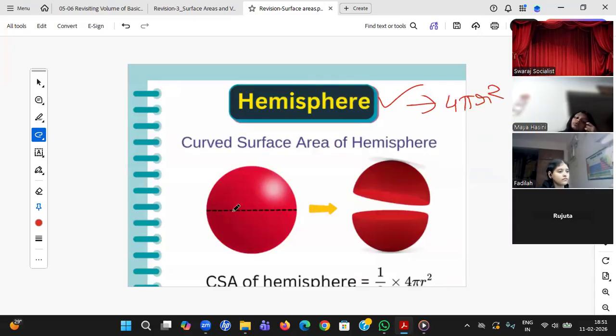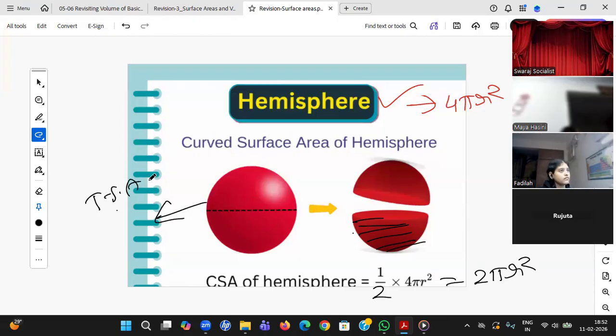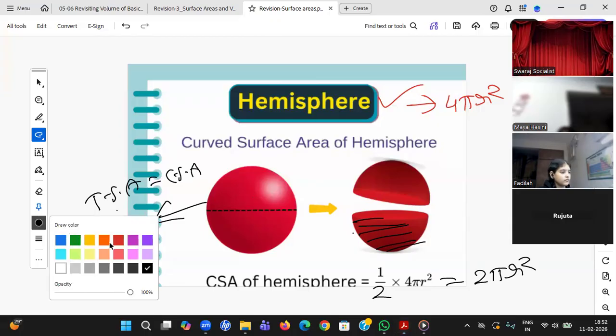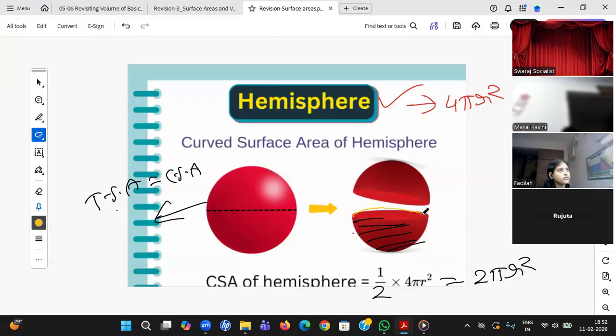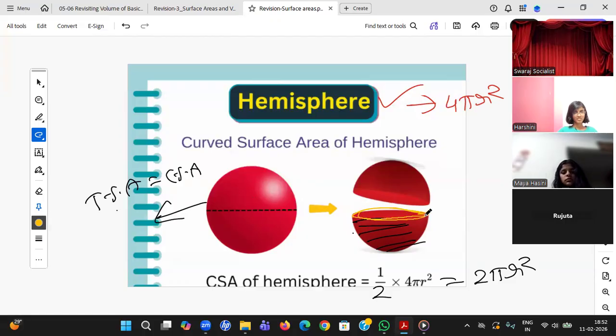Now I want to cut this. If I cut this, I am able to see 2 pieces. Now student, if I'm asking curved surface area, only this part I am painting. So what is this? Exactly half of the original sphere, which is nothing but 2 pi r square. Here for the sphere, TSA and CSA both are same because only one surface. But student, when you cut here, I am able to see another circle is forming on the top.